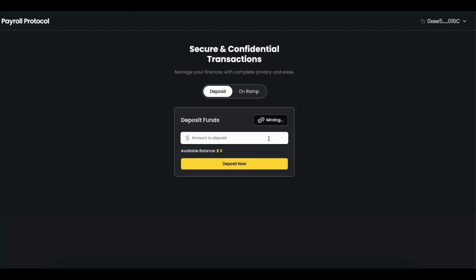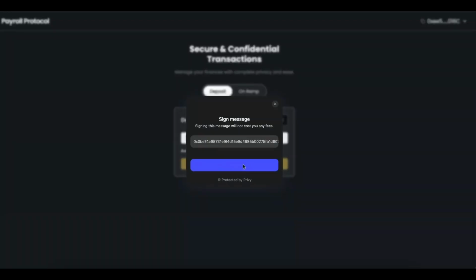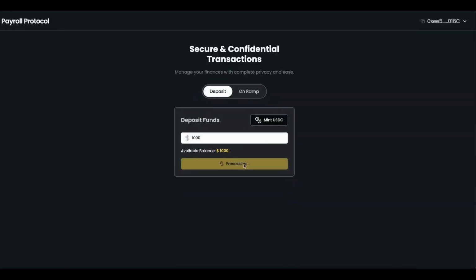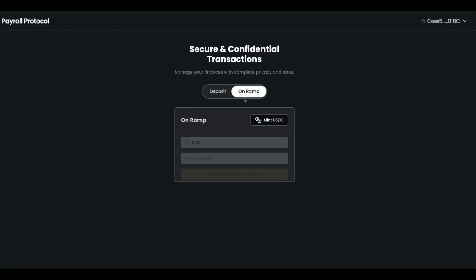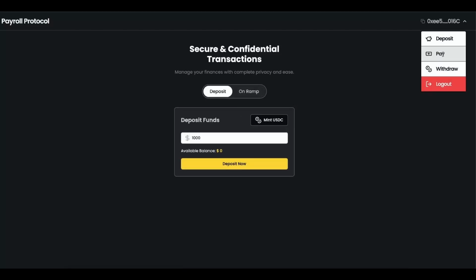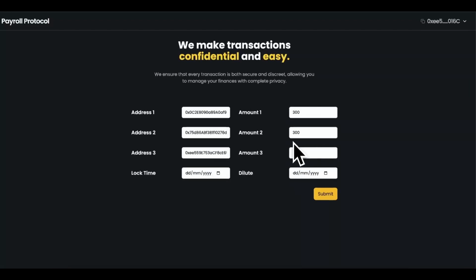This allows you to mint 1000 USDC for free. As you can see, the user doesn't need to know what a wallet actually is, and they will be able to sign the transaction. Now let's go and deposit. What this deposit does is lock the tokens on the BNB blockchain. All the token values stay on Binance, and Inco only handles the number or the amount. Now we will go to pay. This is the distributor address which has deposited the tokens on the Payroll Protocol on the Binance blockchain.